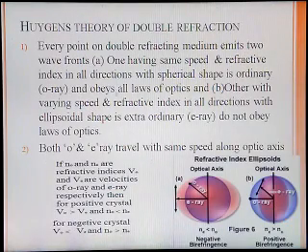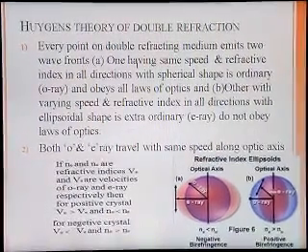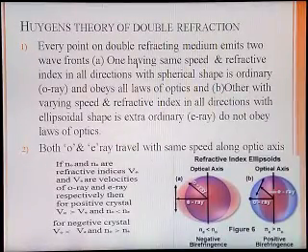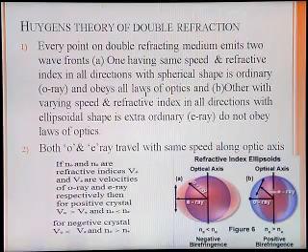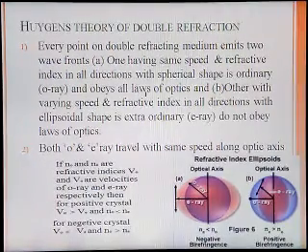The double refraction phenomenon is very well explained by the scientist Huygens, who made typical assumptions. Every point on a double refracting medium emits two wavefronts. One, having the same speed and refractive index in all directions with spherical shape, is ordinary, that is the O ray, and obeys all the laws of optics. The other, with a varying speed and refractive index in all directions with ellipsoidal shape, is extraordinary, that is the E ray, and does not obey the laws of optics. Both the O ray and E ray travel with the same speed along the optic axis. This is the typical representation and assumption.